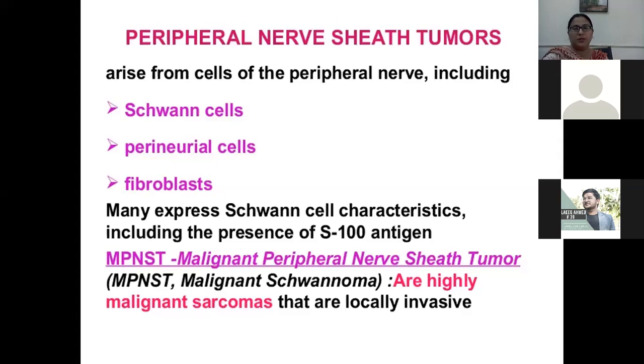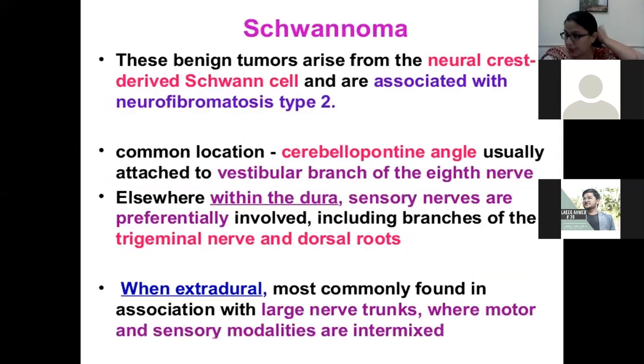As I already told you in the classification, the peripheral nerve sheath tumor may be a schwannoma, maybe a neurofibroma, or it may be malignant, which we call MPNST, malignant peripheral nerve sheath tumor. Now, schwannoma. Schwannoma is a benign tumor arising from the neural crest, derived from Schwann cells, and it is associated with neurofibromatosis type 2.